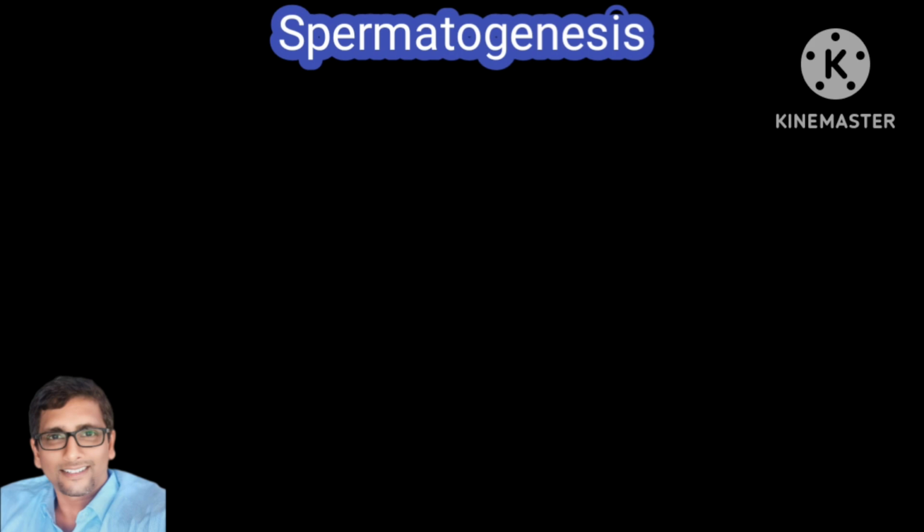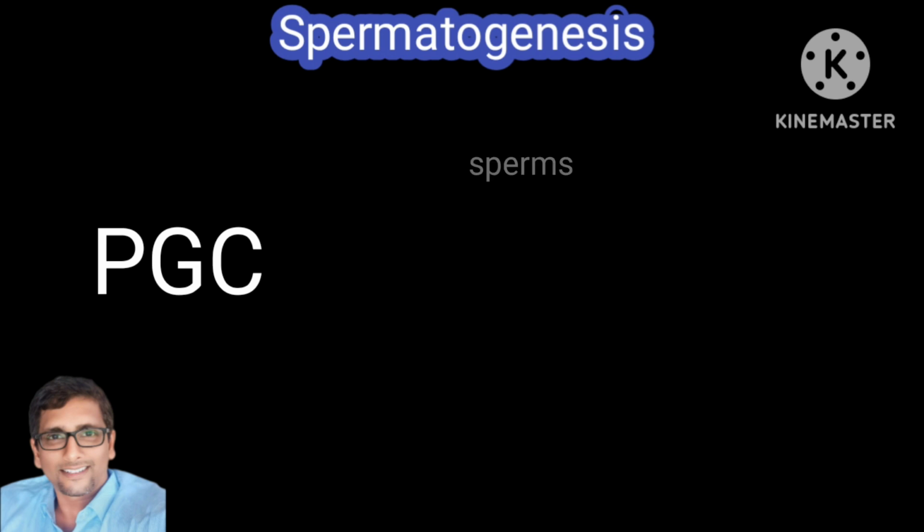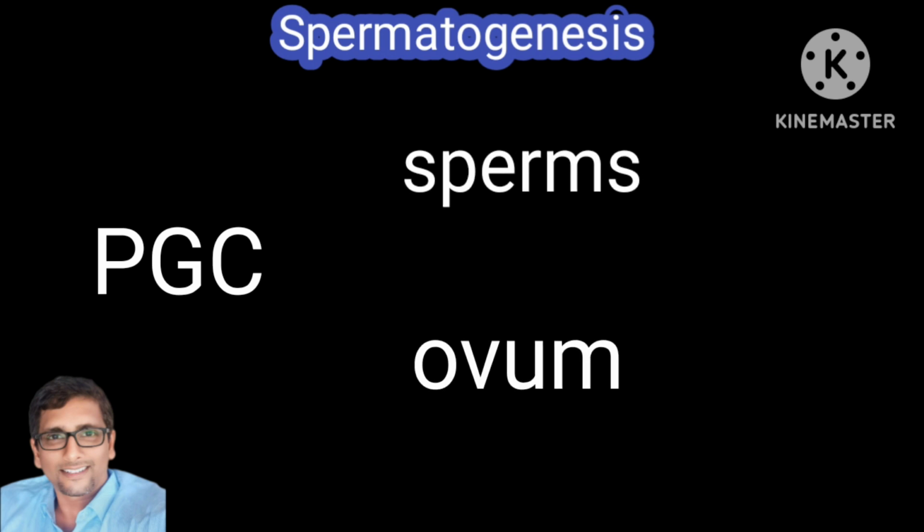Spermatogenesis. Before spermatogenesis, we shall discuss what gametogenesis actually is. Then we will land on spermatogenesis. Before gametogenesis, you should know what primordial germ cells are. Primordial germ cells, called PGCs, give rise to sperm in males and ovum in females.